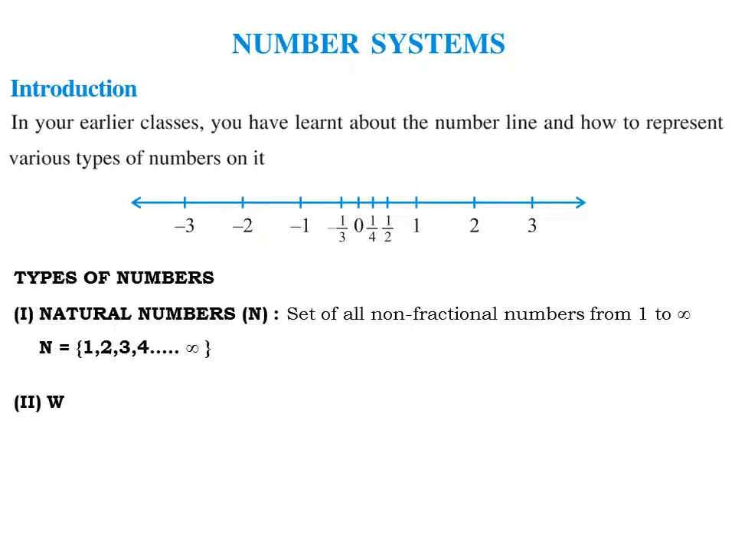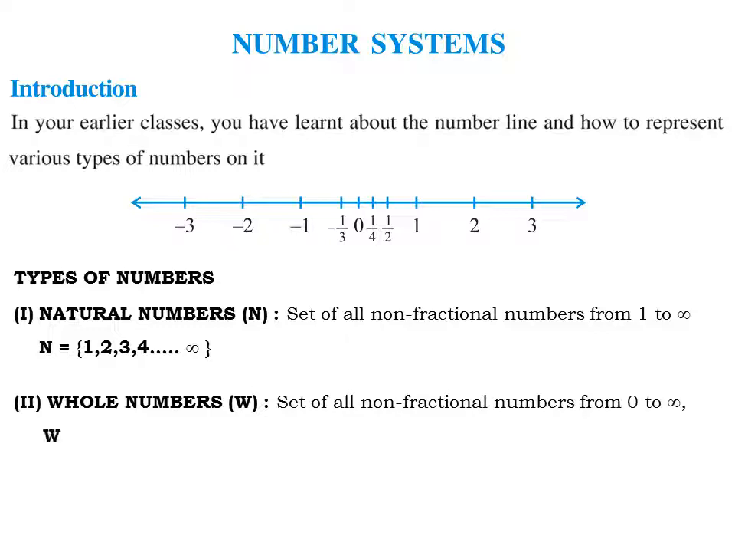Now the second type is whole numbers. Whole numbers are denoted by capital W. Again, it is the set of all non-fractional numbers from 0 to infinity. It is the same as natural numbers, but it starts from 0 to infinity. Set W can be defined as 0, 1, 2, 3, 4, again up to infinite numbers. These numbers are called whole numbers, which start with 0.